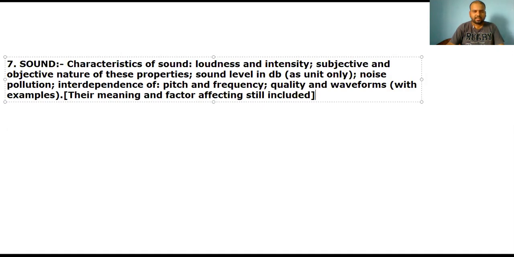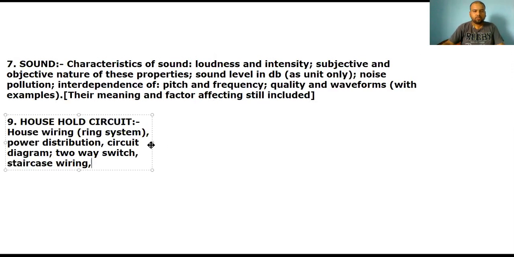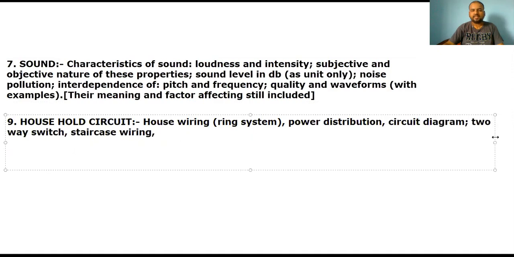So now if we talk about the next chapter, household circuit. From the chapter household circuit, the whole house wiring, that ring system which was there, has been removed. Power distribution has been removed. Circuit diagram related to two-way switch, that staircase wiring, how a two-way switch works, that has been removed. These topics have been removed.